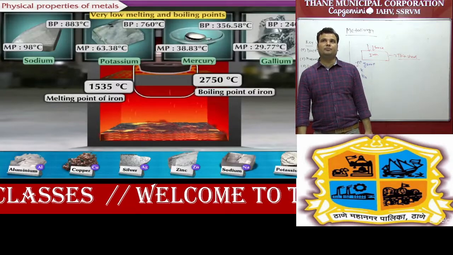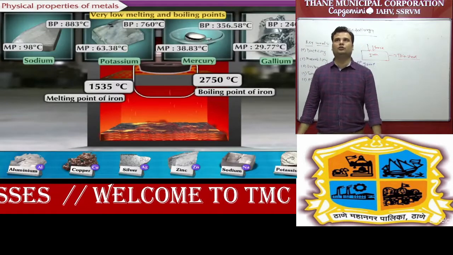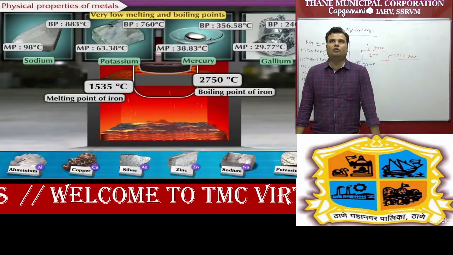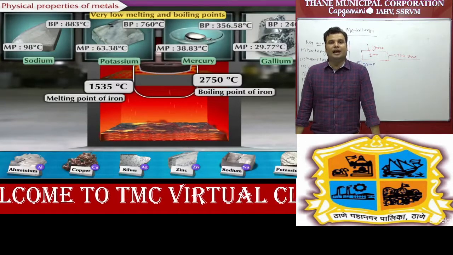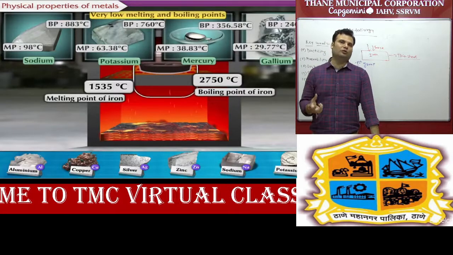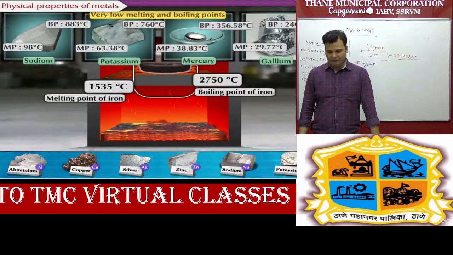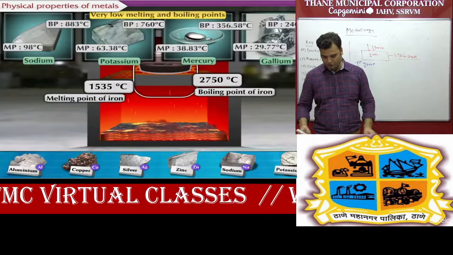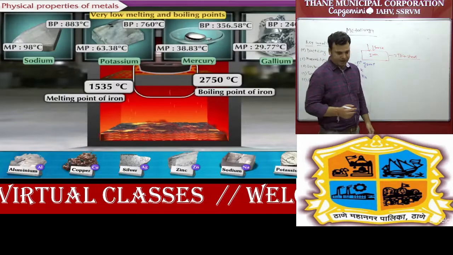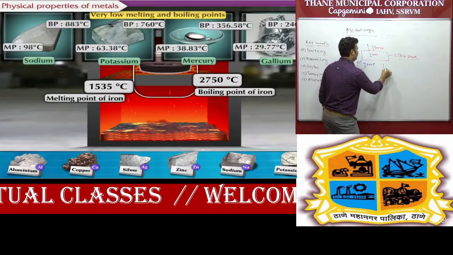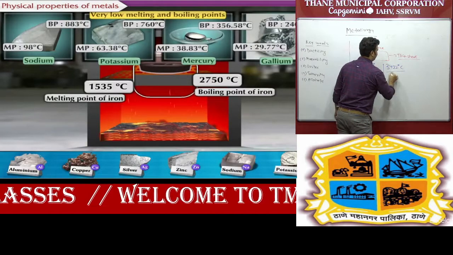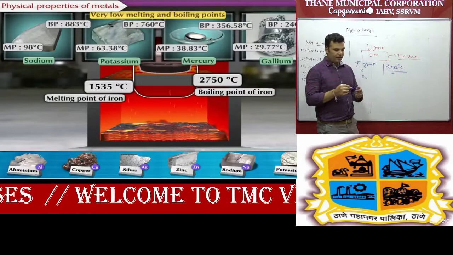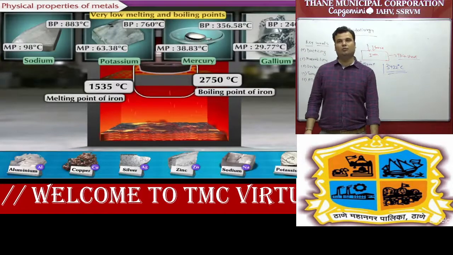And this one is very important. You can see also all having very low melting and boiling point, but one example you have to remember, like tungsten wire, which is present in bulb also, having very high melting and boiling point. Melting point of this tungsten wire is approximately 3422 degrees Celsius. This one is very high. So tungsten wire having very high melting and boiling point.